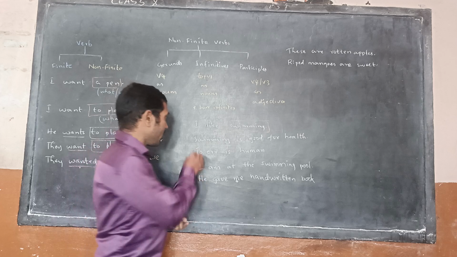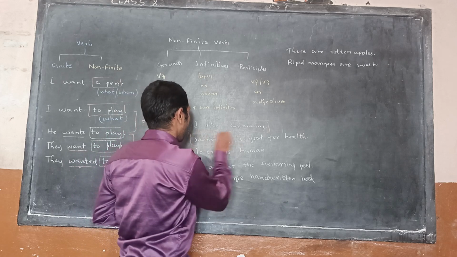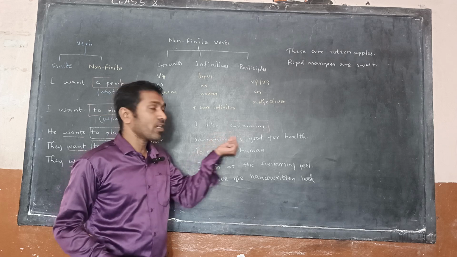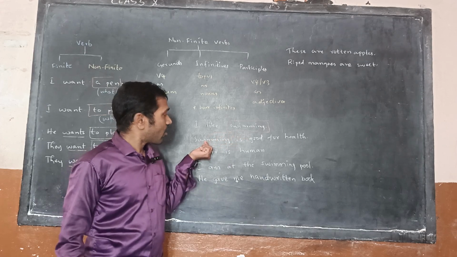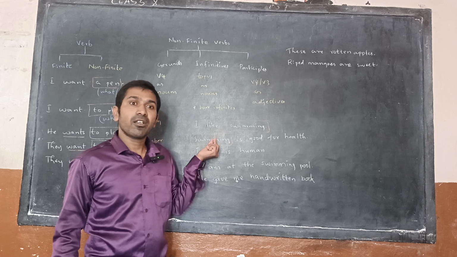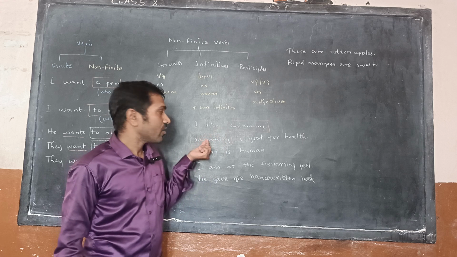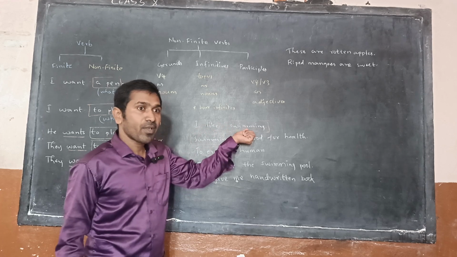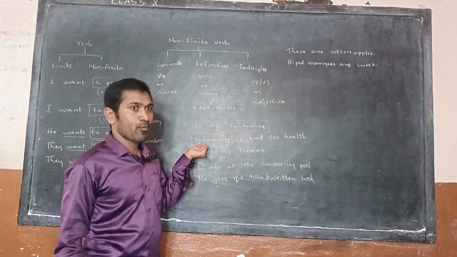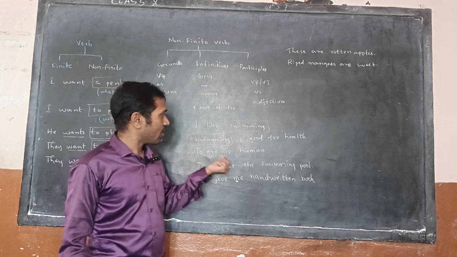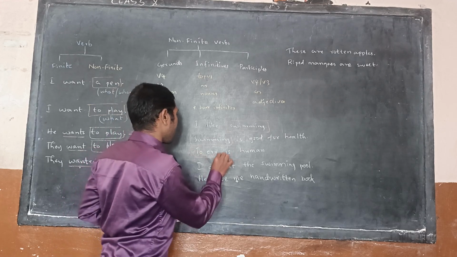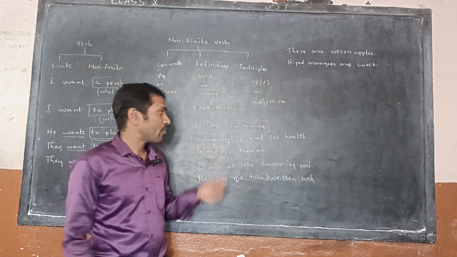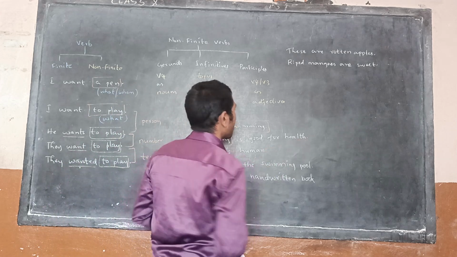I like swimming. Now in the second example you see, swimming is good for health. What is good for health? Swimming is good for health. So here also swimming is a noun. So it is a gerund. Gerunds can be placed at the objective place. Gerunds can be placed at the subjective place. Next, to err is human. What is human? To err is human. Making mistakes is called being human. Human beings generally make mistakes, right?